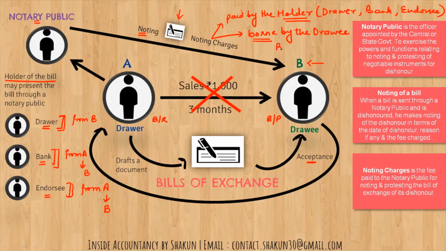It means that for B, these noting charges are an expense or a loss, and therefore these noting charges should be debited in the books of B. Although in the books of A, in the books of the bank or endorsee, the noting charges account will not appear. Although they are paying, they will be paying in the form of cash. Why? Because for A or the endorsee or the bank, these noting charges are not an expense or a loss. They are an expense or a loss only for B, because of whom the problem was created, who refused to make the payment. So this is all about dishonor, noting of the bill, noting charges.